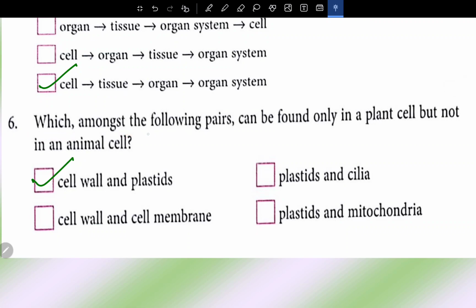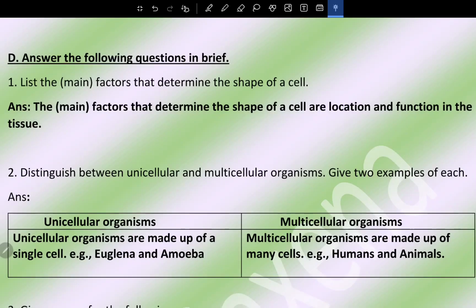Sixth question: which amongst the following pairs can be found only in plant cell but not in animal cell? Cell wall and plastids. Now D part, let's solve the question answers. Answer the following question in brief. List the main factors that determine the shape of a cell. The main factors that determine the shape of a cell are location and function in the tissue.